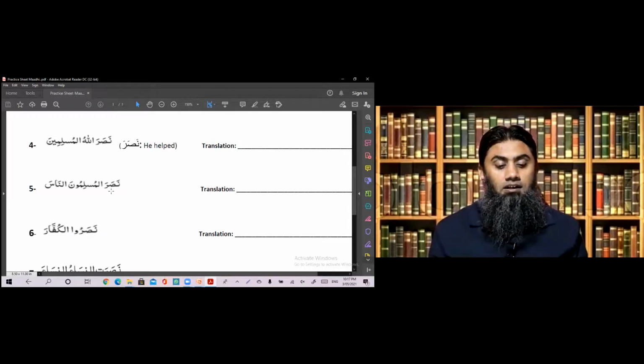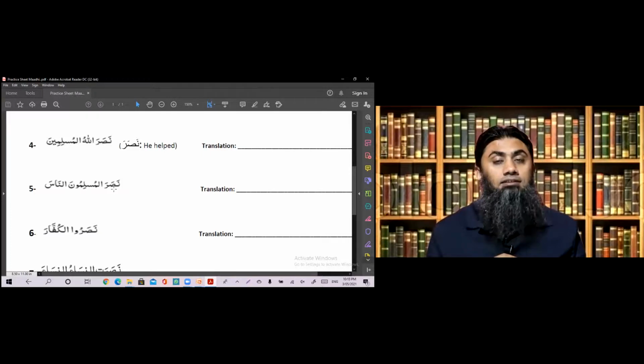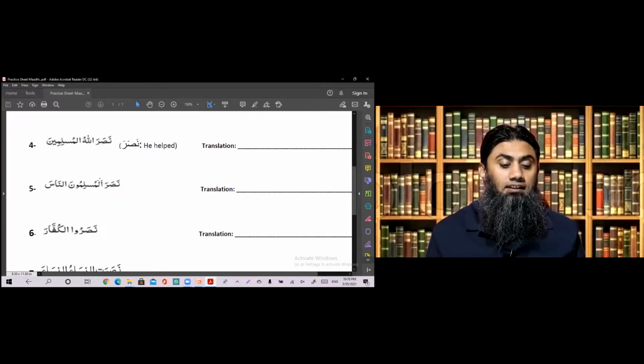Next example. Nasara al-Muslimuna an-Nasa. So again, Nasara is the fail, and it has a hidden or inside or built-in he as the doer. Al-Muslimuna, the alif lam is the clear sign that this is your ism.